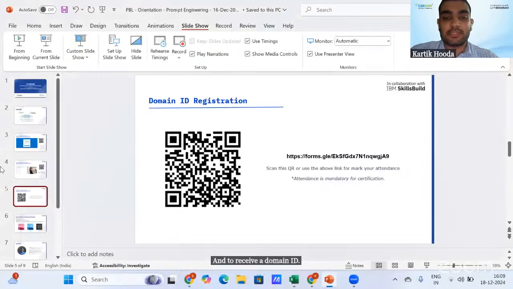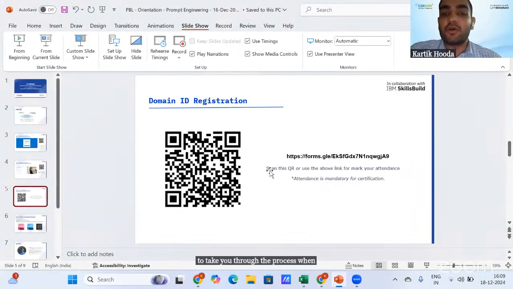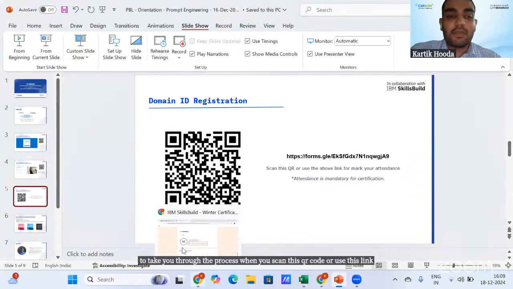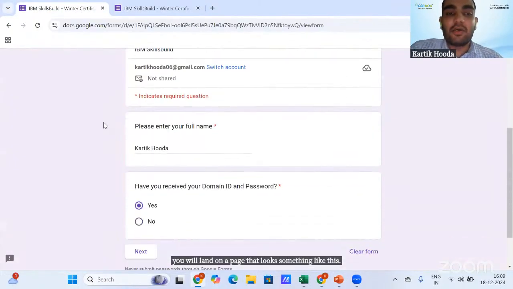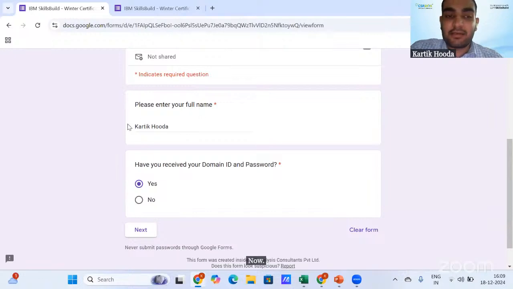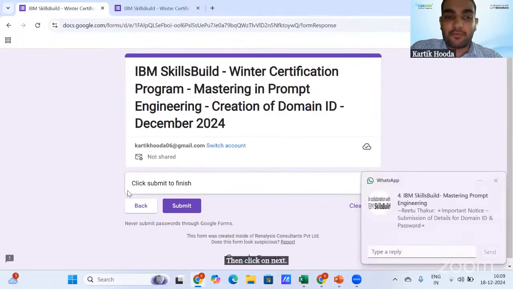To take you through the process, when you scan this QR code or use this link, you will land on a page that looks something like this. Now, please enter your full name here. If you already have your domain ID or password, simply click yes, then click on next, and then submit your form.